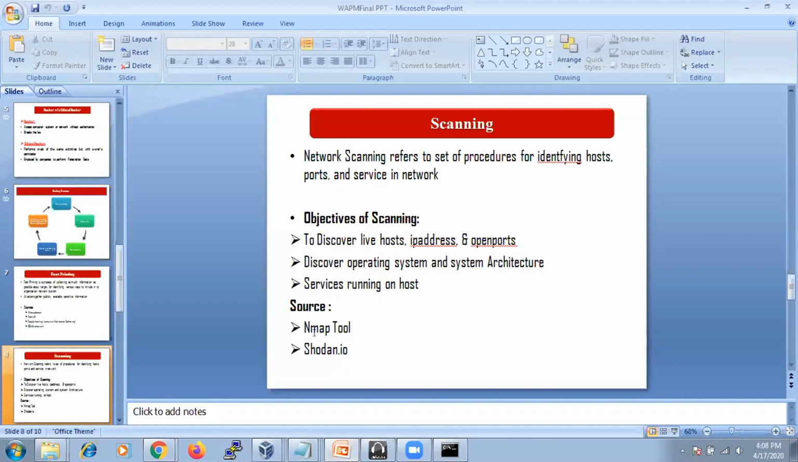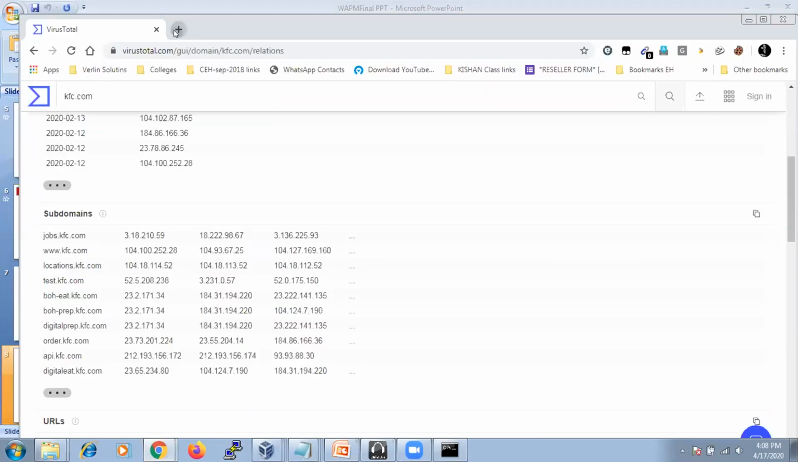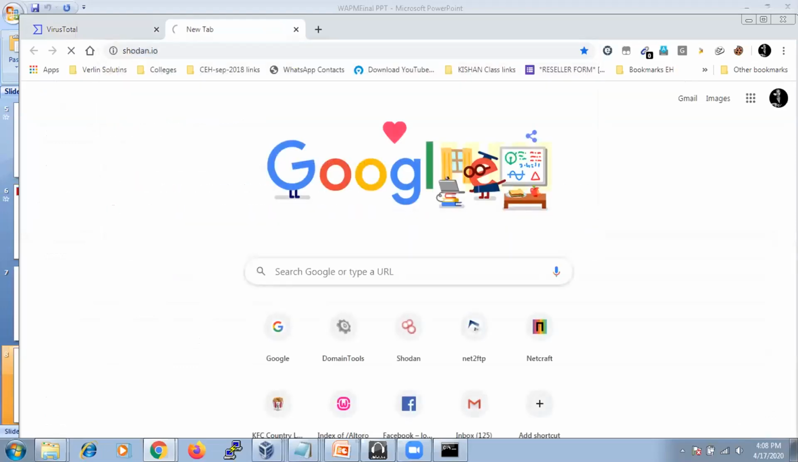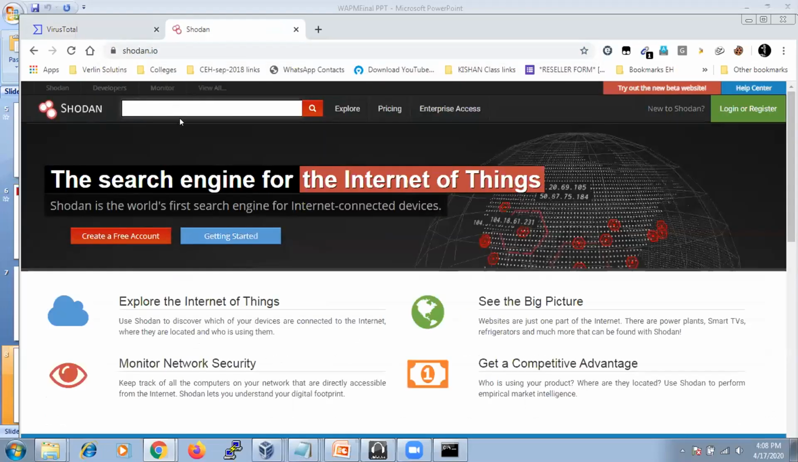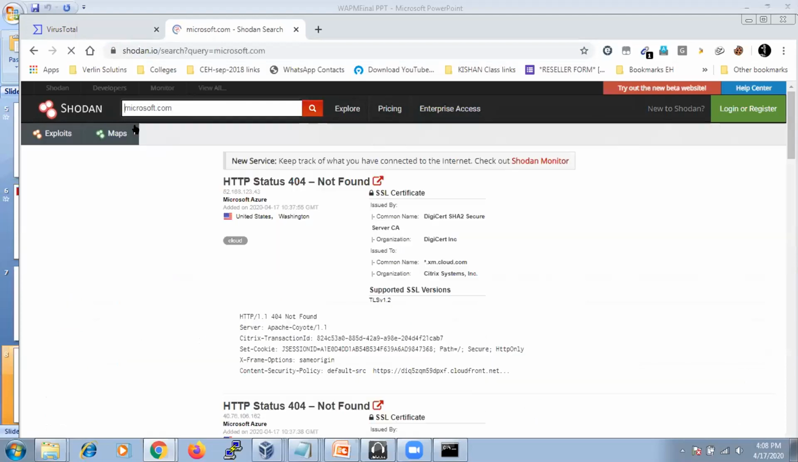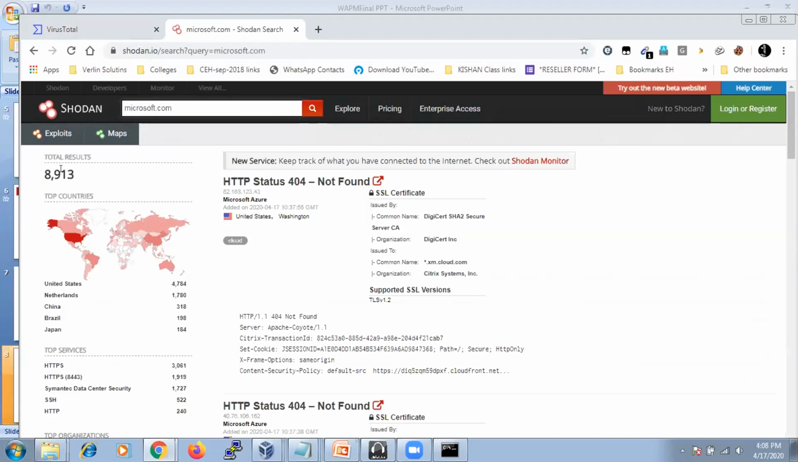Whatever we have done is the scanning module, and Shodan is another website. With the same thing, we can get the IP address, the domain names, and which port numbers are open. Everything can be done here. See, shodan.io. The total overall number of servers is 8,913 in the world. Of these, the United States has 4,000 plus servers. Here they are using Microsoft Azure, and this is the IP address of that particular server, hosted in the United States, in Washington.